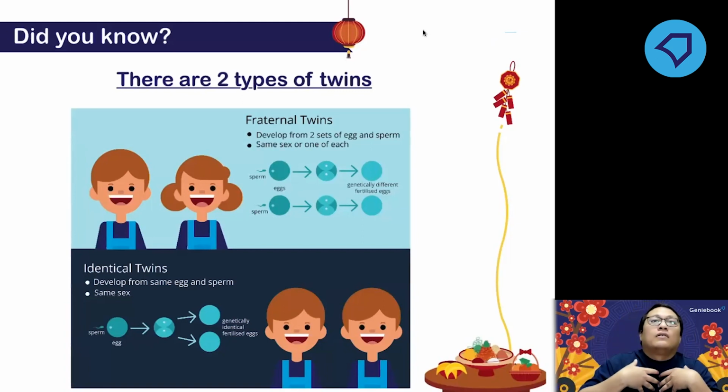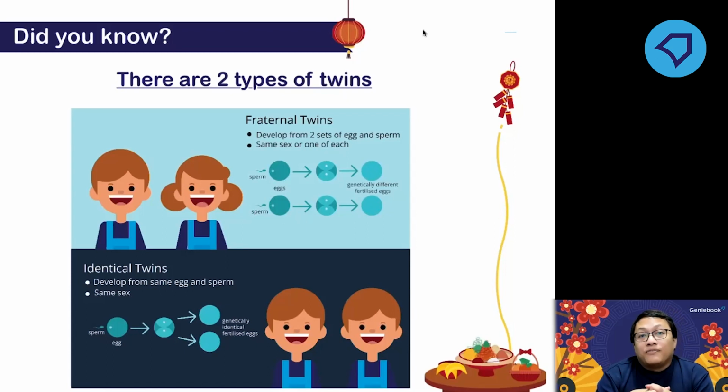How are fraternal twins formed? They come from two or more eggs which are fertilized by different sperm at almost the same time.